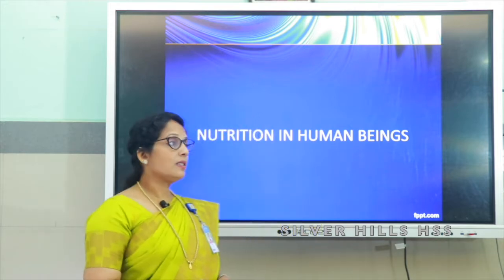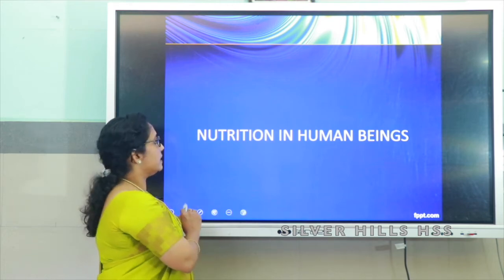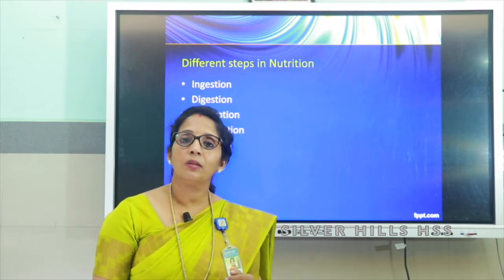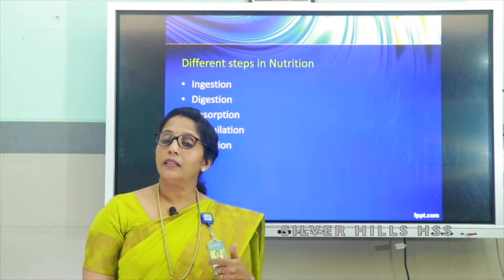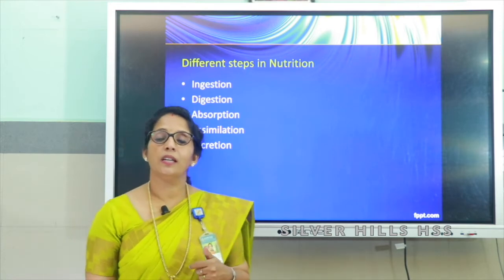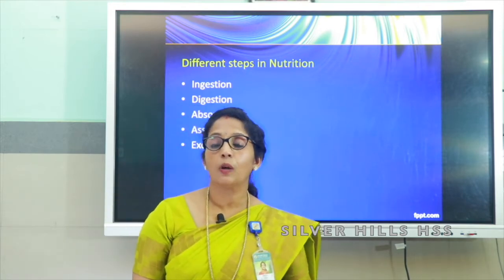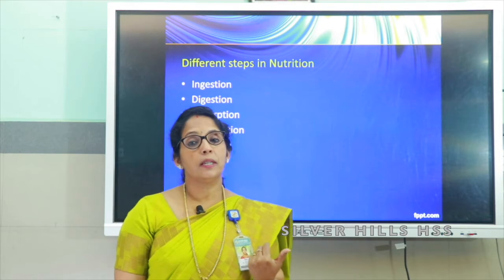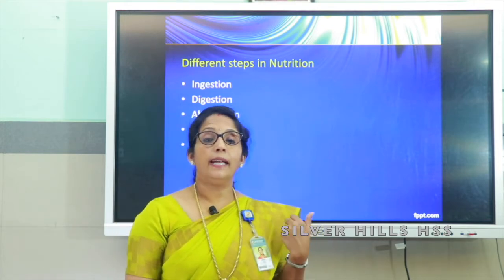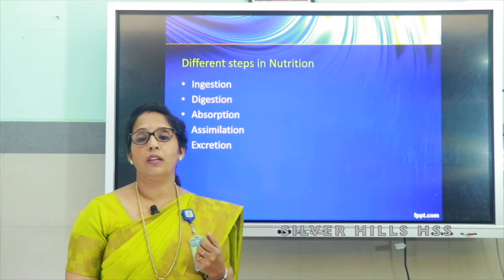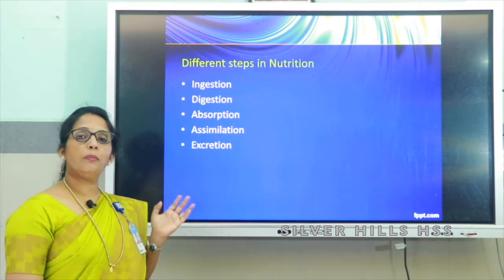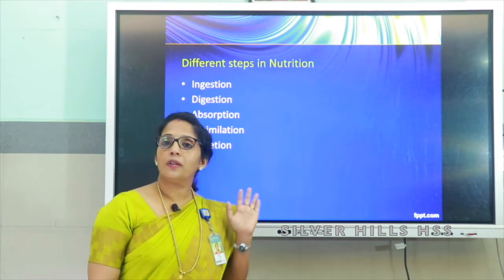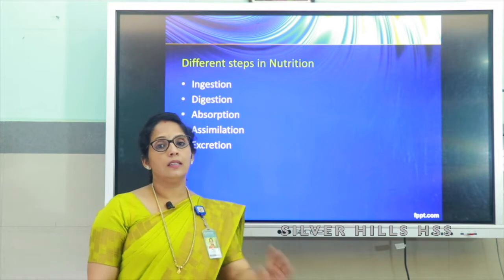So, what are the different steps in nutrition in human beings? One is ingestion. Ingestion means taking in food. Then another one is digestion. Digestion means the process of breaking the complex food materials into simpler form. Then absorption, which means absorbing the nutrients. And assimilation, utilization of the nutrients, and egestion or excretion, which means removal of the undigested waste materials. So, we can study the different steps of nutrition in this session.